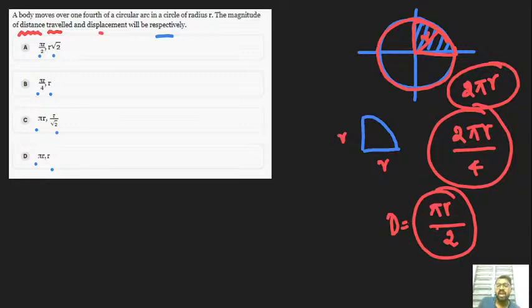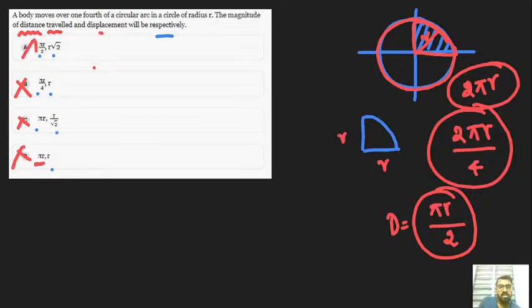Let's try to find out the displacement. Now you can easily eliminate some options. There is no option D, because we have obtained pi r by 2, not pi r. No option C. Here pi r by 2, here pi r by 4, so no option B. Only option A, pi r by 2.